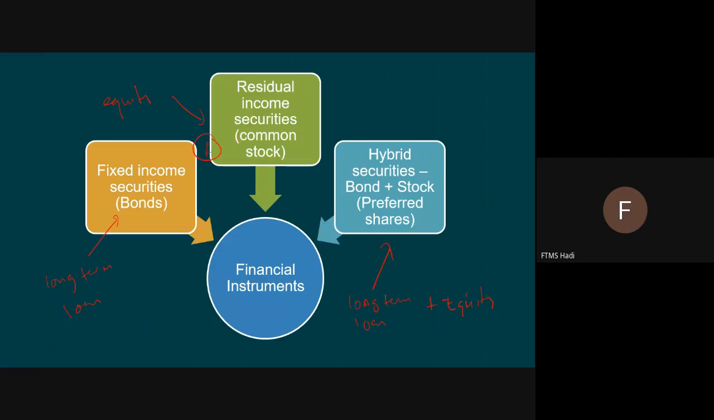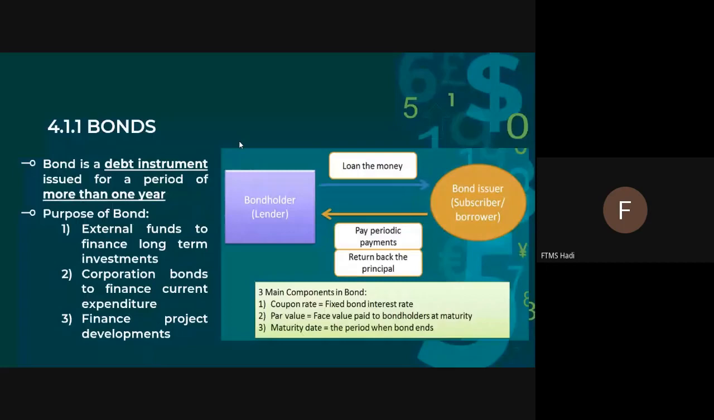Let's have a look at the differences between bonds, common stock, and preferred shares. Bonds are a debt instrument issued for a period of more than 1 year. In other words, we're talking about corporate borrowing and lending.